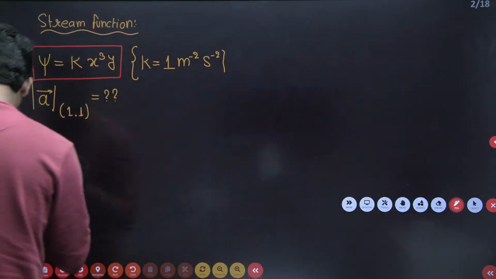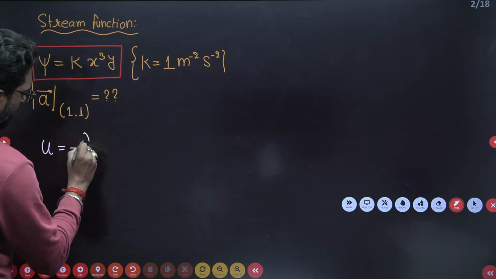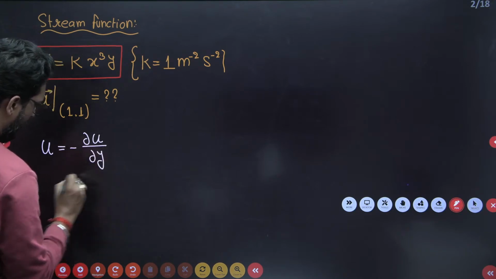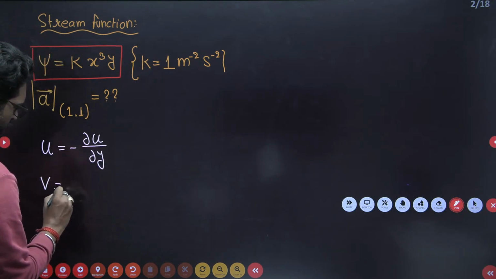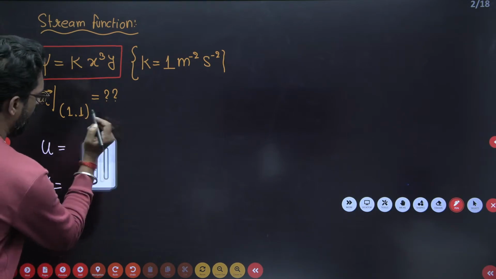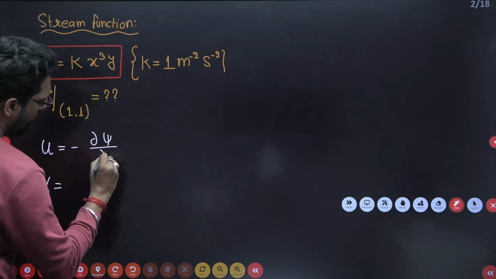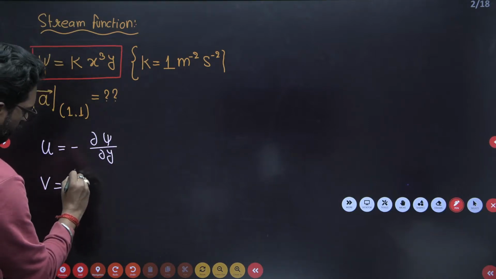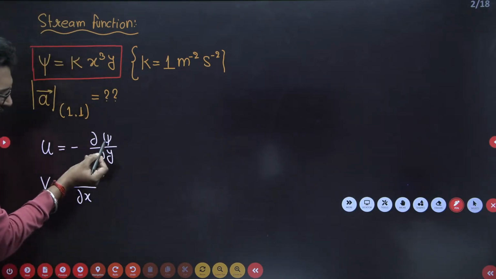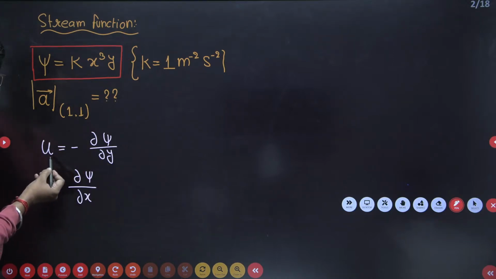So we have to find the velocity u. u is equal to minus dou psi by dou y, and v is equal to dou psi by dou x. That means if you differentiate the given function with respect to any direction, it gives the velocity perpendicular to that direction.